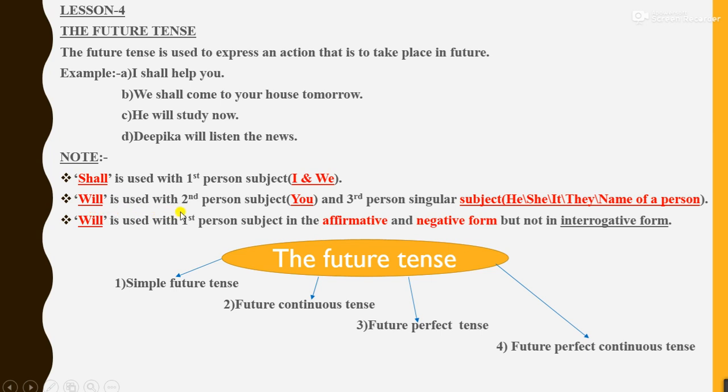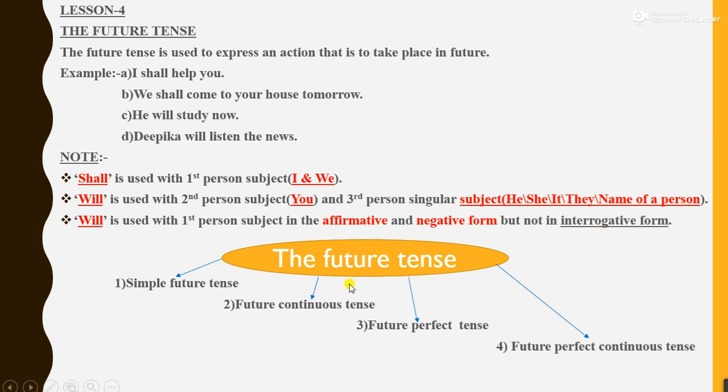Will is used with second person subject, that is you, and third person singular also. Subjects like he, she, it, they, or name of person. Will is used with first person subject in the affirmative and negative form, but not in the interrogative form.